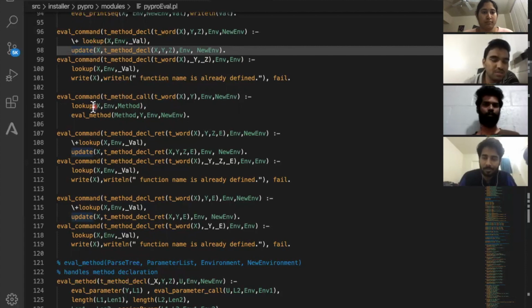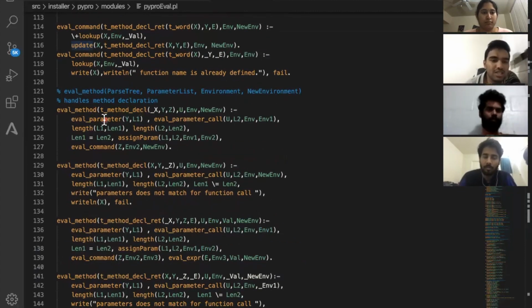So what it does is basically it will look up the function call method, and it will take the whole pass tree which was saved earlier during function declaration, and pass it to the eval method predicate. In the eval method predicate, it will evaluate the parameters of the declared function and the called function.